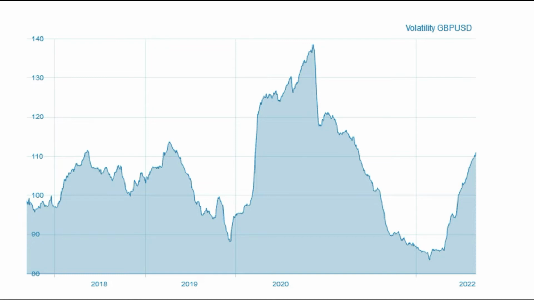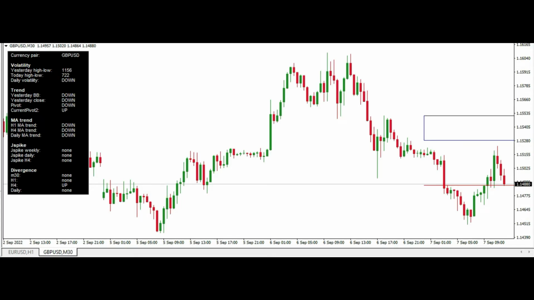Right now we are watching the British pound US dollar chart, and for example for today, September 7th, we can see a very strange and unusual thing. After the Asia session, price didn't touch the pivot point area. This usually happens when we have a strong bearish or bullish trend. In this case we have a strong bearish trend, and right now price is trying to go more down.